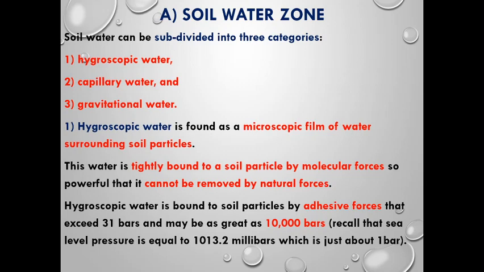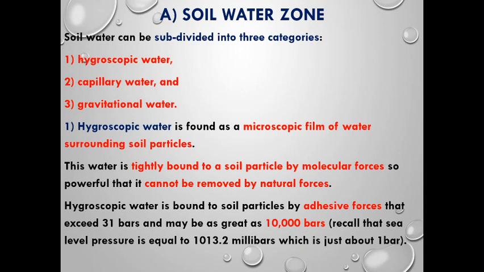Next comes the soil water zone. The water can be divided into three categories. Hygroscopic water. This hygroscopic water will not be available to plants because it is formed as a thin film around the soil particles. It will be very tightly bound by molecular forces. It cannot be removed by natural forces.